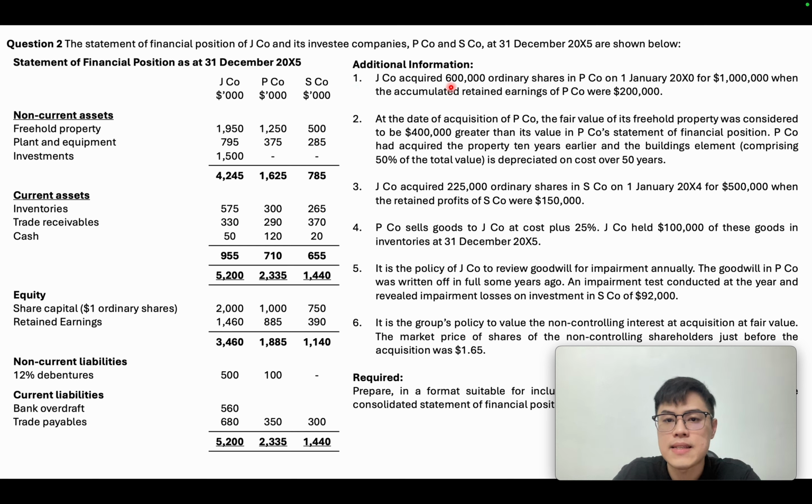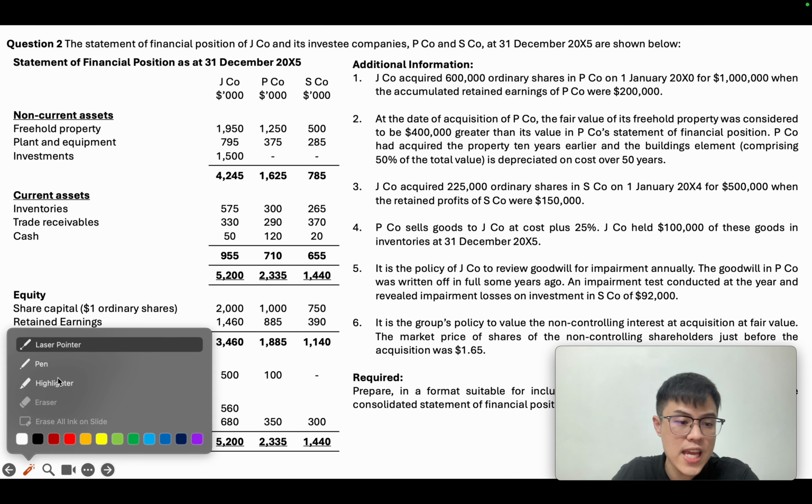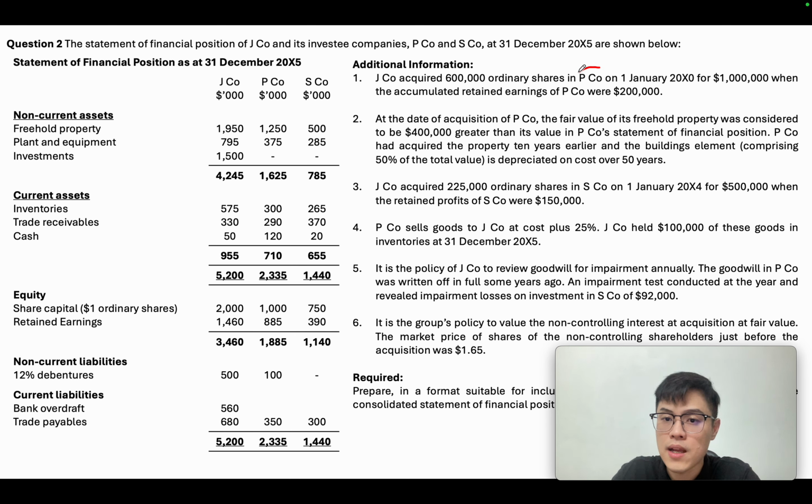J acquired 600 ordinary shares of P for 1,000. So they actually acquired P for 1,000. So J invests in the first company, P. Later we calculate the percentage holding, then we can know if it is a subsidiary or associate.